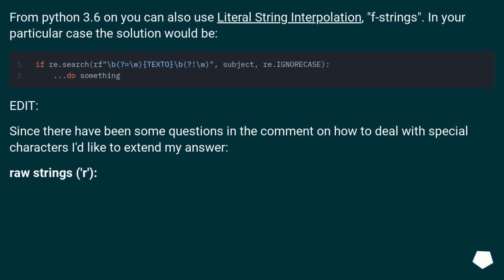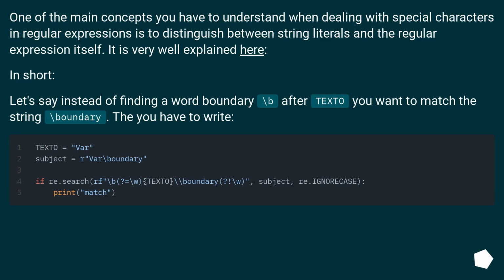Edit. Since there have been some questions in the comments on how to deal with special characters, I'd like to extend my answer. Raw strings are one of the main concepts you have to understand when dealing with special characters in regular expressions: to distinguish between string literals and the regular expression itself. It is very well explained here.